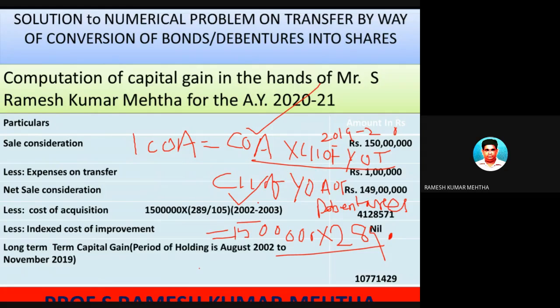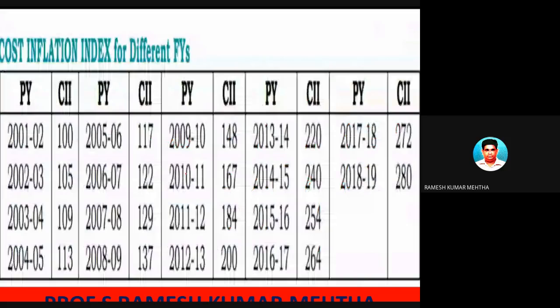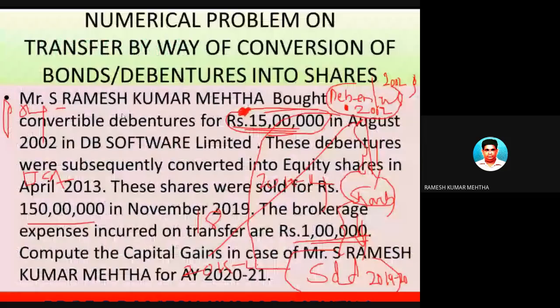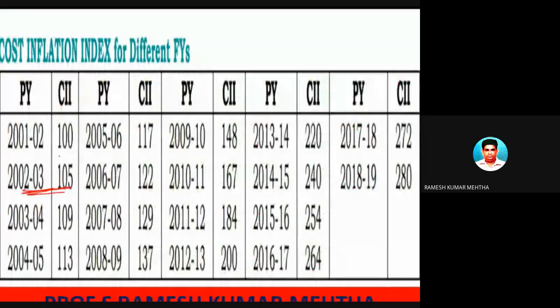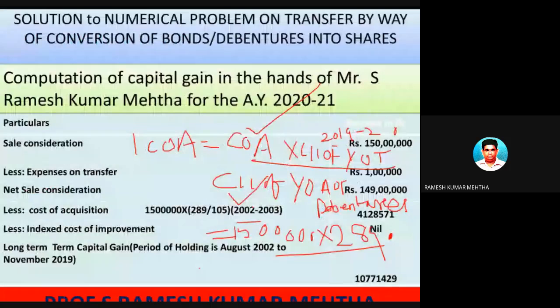Divided by CII of the year of acquisition of debentures, which was August 2002, so 2002-03, it is 105. So divide by 105.